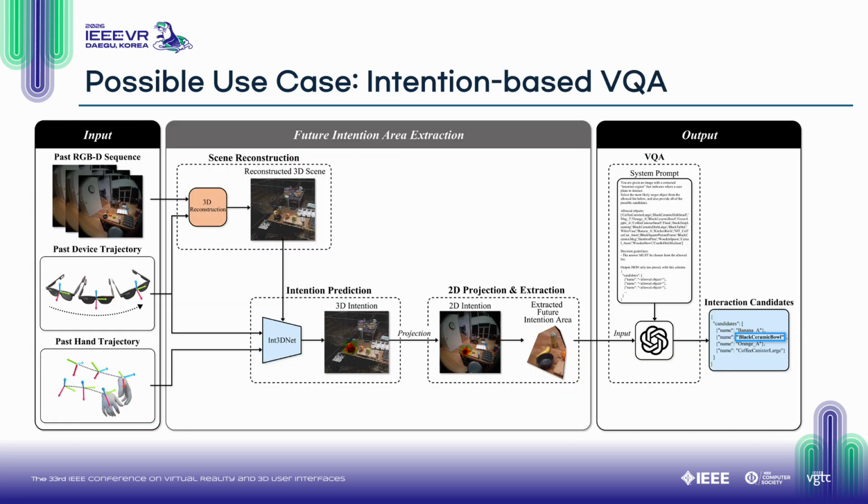To further showcase its potential, we also built an intention-based visual question answering pipeline using the ARIA Digital Twin dataset. We reconstruct the scene point cloud from ADT, run Int3DNet to predict the 3D intention area, then project that area back to the image plane and crop the relevant region for a vision language model.